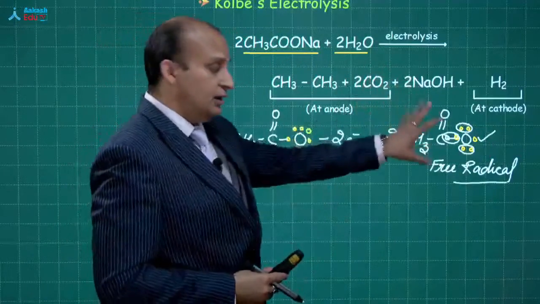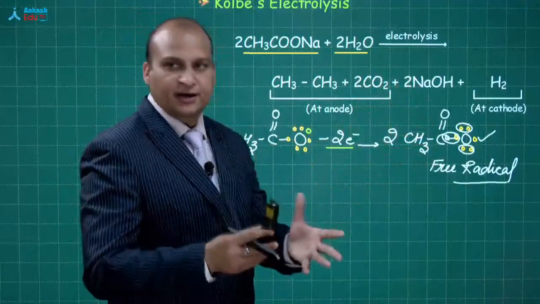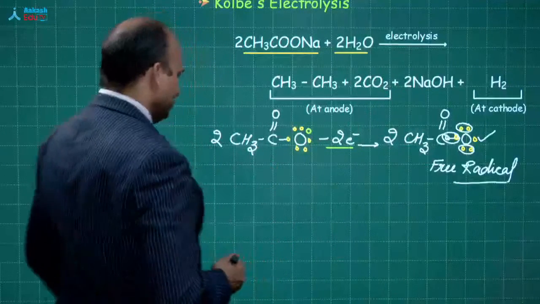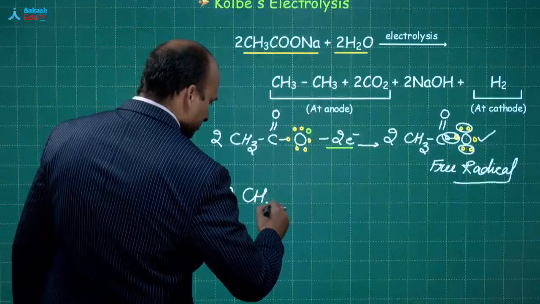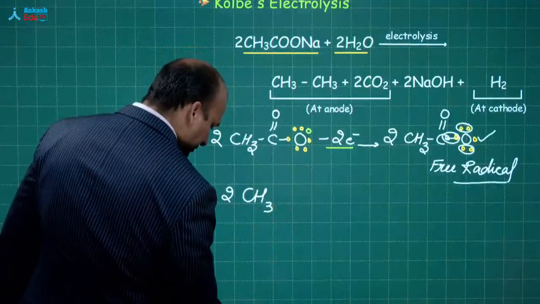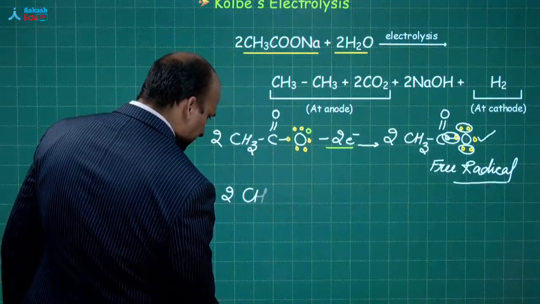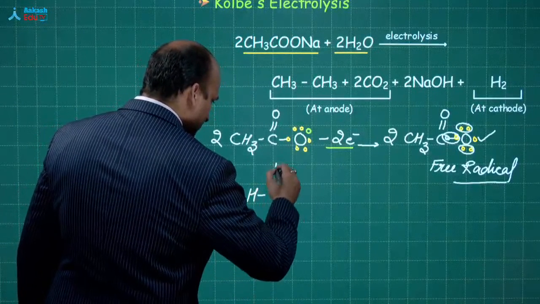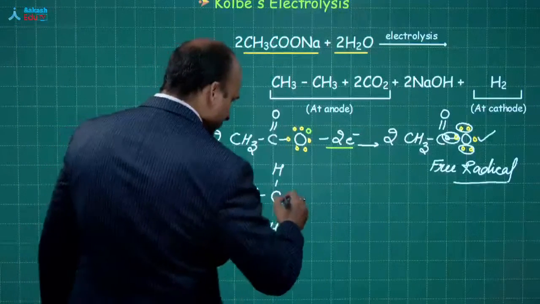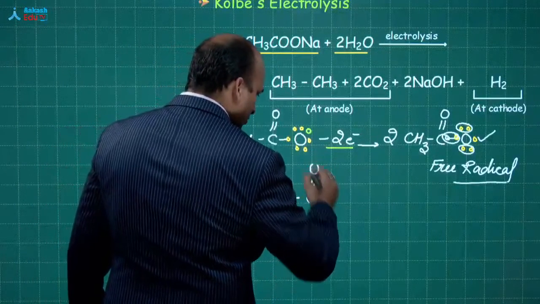So the larger or bigger free radicals break into smaller free radicals. So how? You see? In fact, we don't write it like this. It will be more clear if I write like this. Helpful for the future reactions.